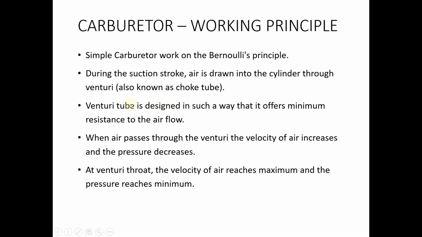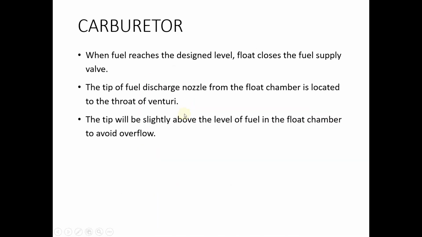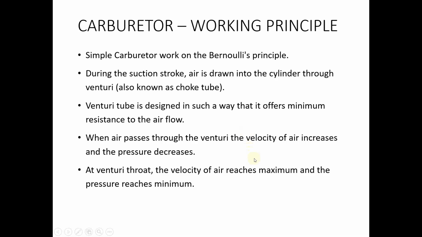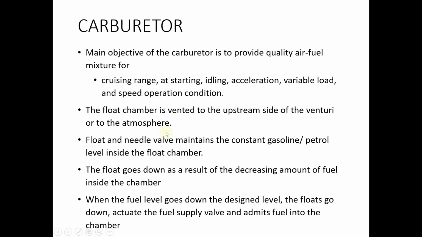The Venturi tube is designed in such a way that it offers minimum resistance to airflow. So even if there is a small decrease of cross section, the design of the Venturi tube is such that it offers very little resistance to the flow of air. At the Venturi throat, velocity reaches maximum and pressure reaches minimum. So this is the throat area where there is lower pressure and higher velocity.